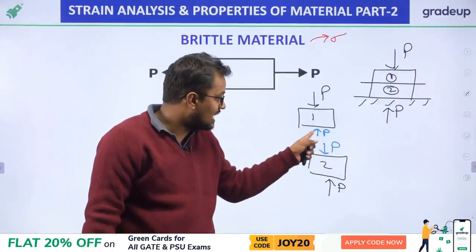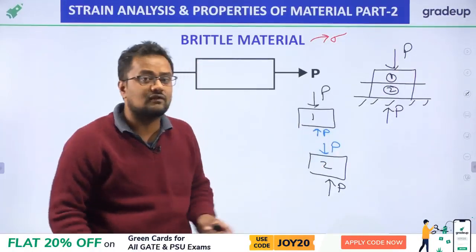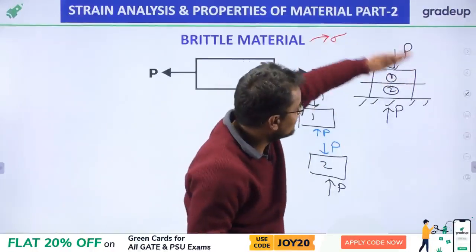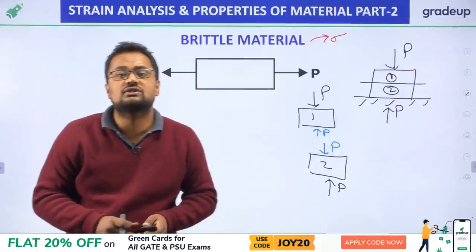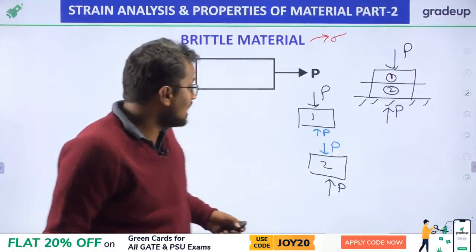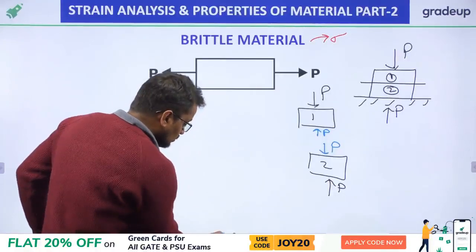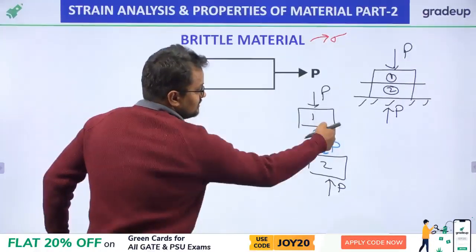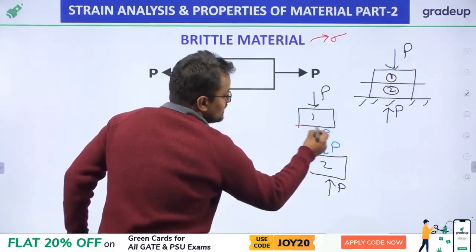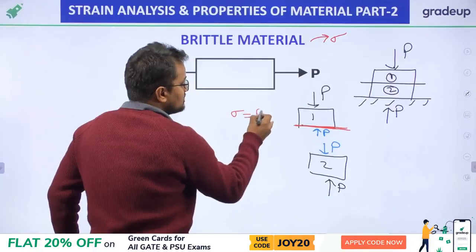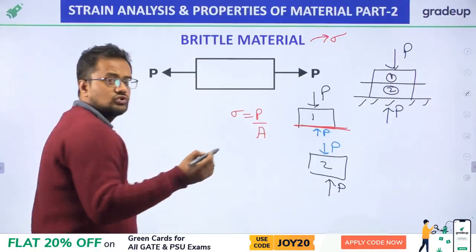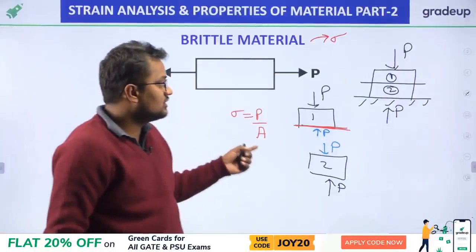So, internal forces are shown by blue color. What are internal forces? We have seen them after cutting the section. They are equal in magnitude and opposite in direction. Now, the stress due to this piece: this P force is normal to this area. Therefore, there will be normal stress P by A. So, most of you are thinking that this will be a normal stress.